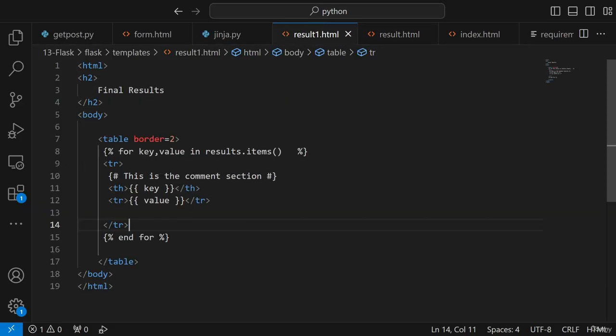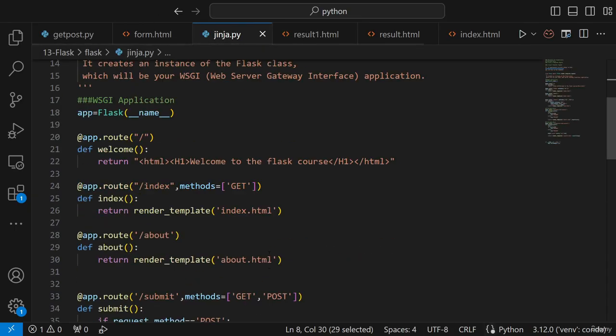So what I've done is I've used this particular condition, opening and closing over here, for key, value pairs in result.items. Then I have written this particular comment. So this will basically run entirely with a for loop, and we can add any number of th and tr, based on the number of records that we are specifically getting. And finally, you'll see that we are also closing this particular bracket. So now if I go ahead and execute it, let's see whether it will work or not.